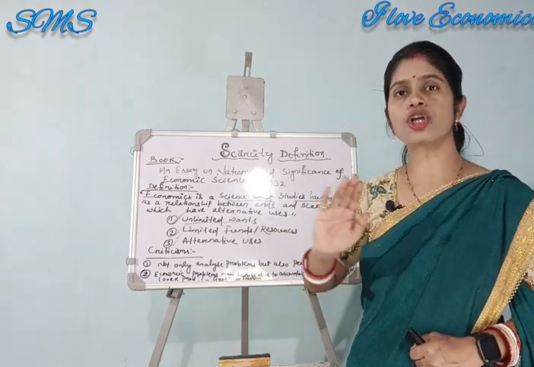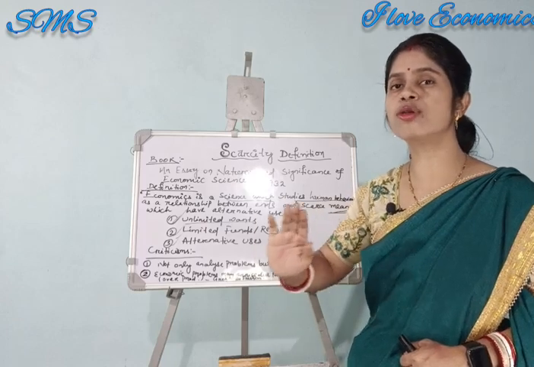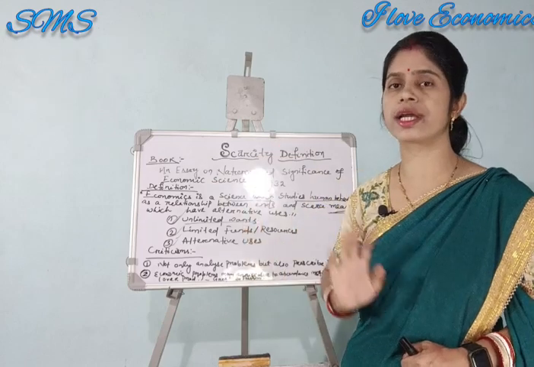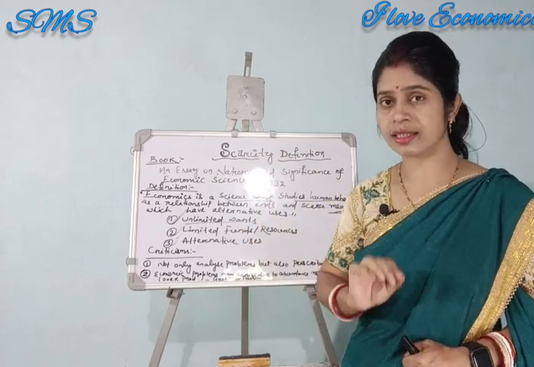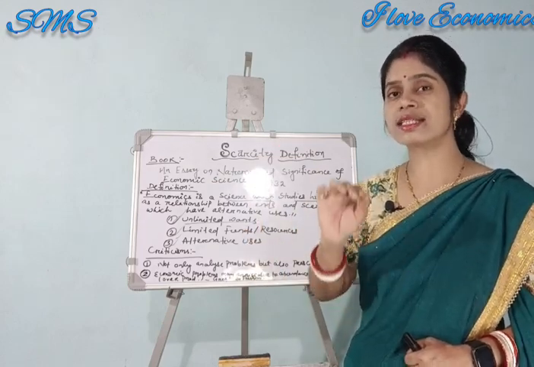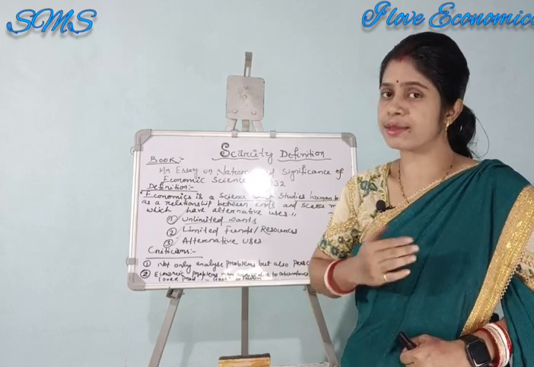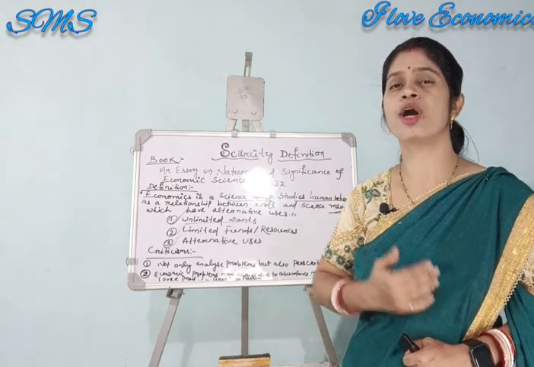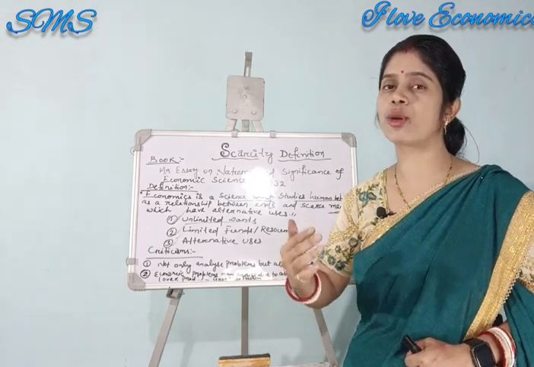Economics does not concentrate on only economic problems. Rather, it provides the solutions. That means it prescribes policy measures to solve these problems.